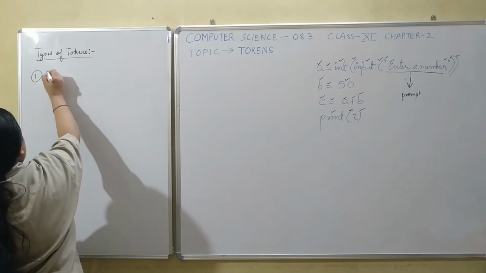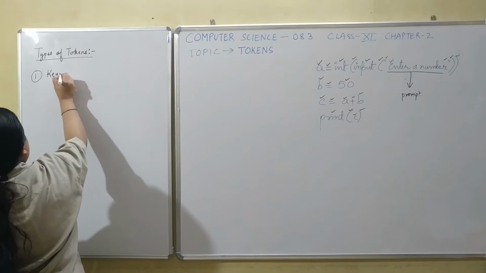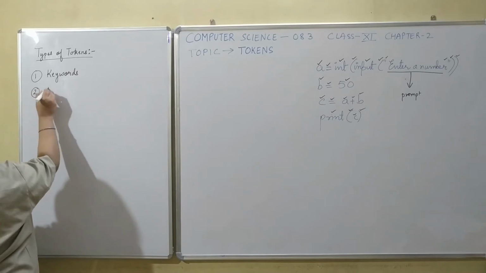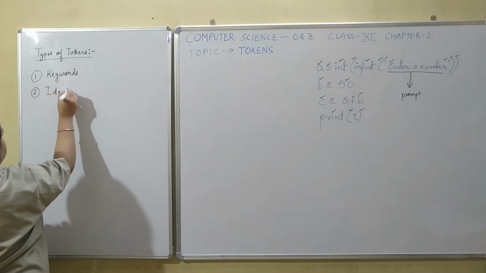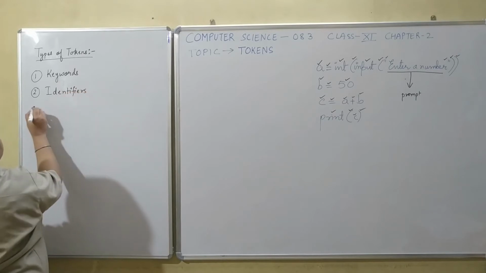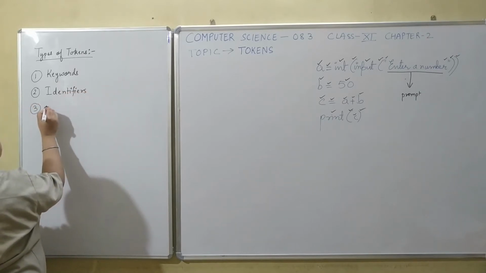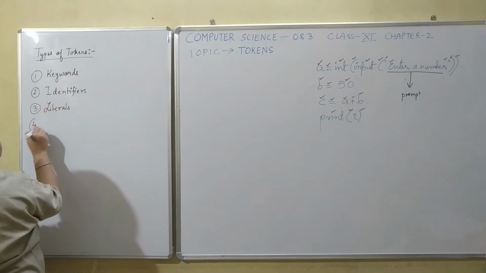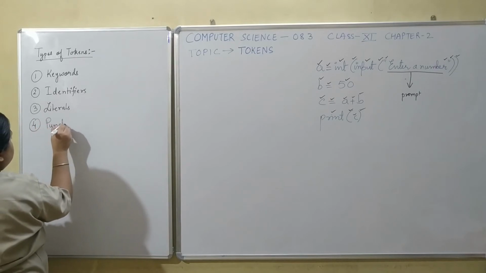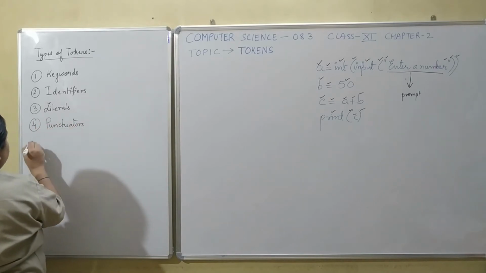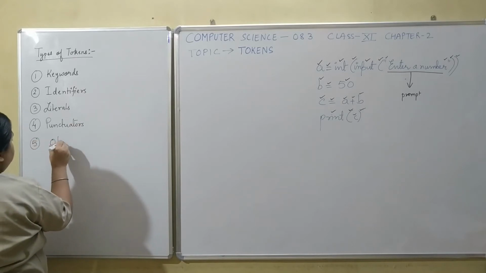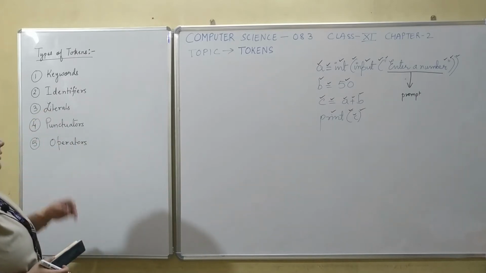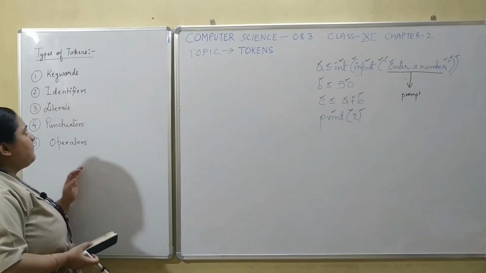Number one, we have keywords, identifiers, literals, punctuators, and number 5 is operators. These are the various types of tokens which you find in your Python program.